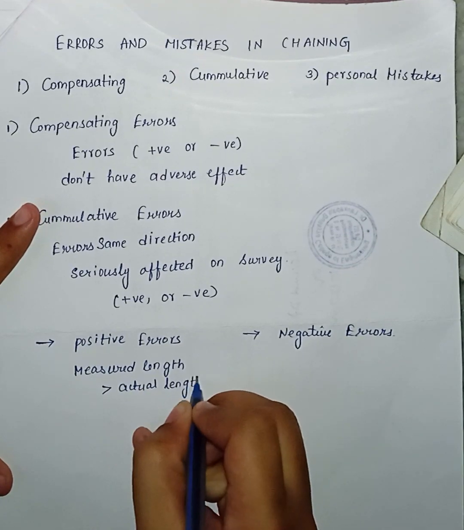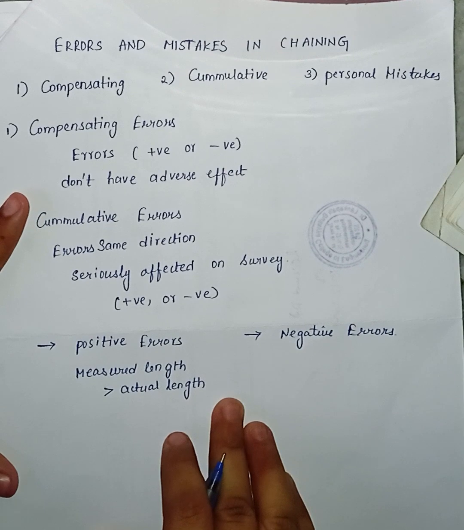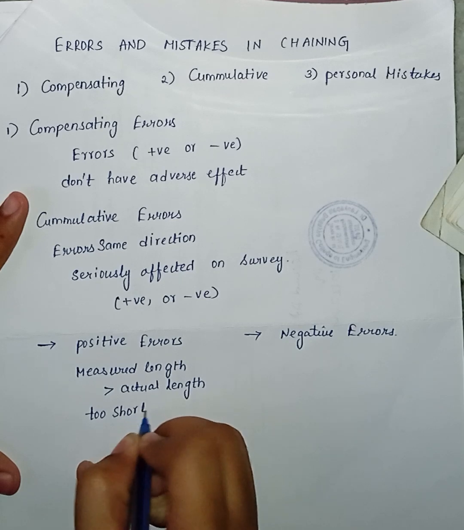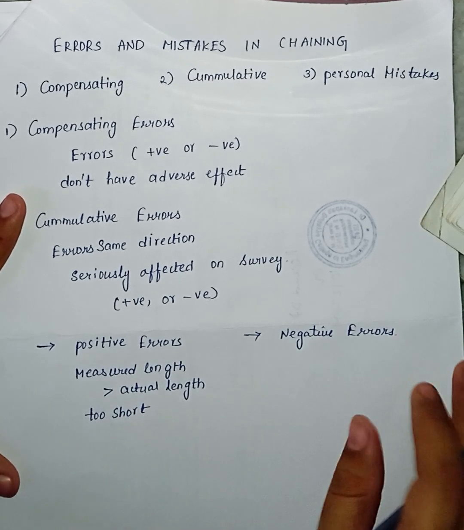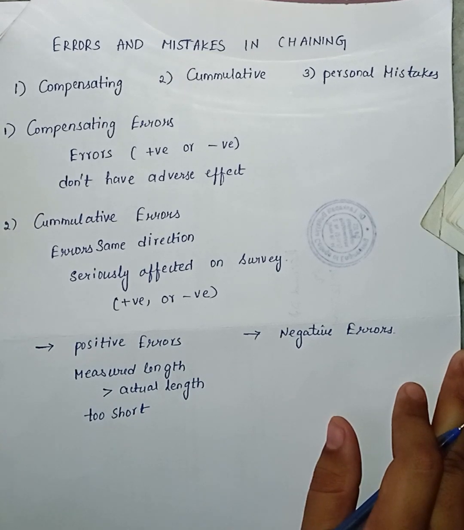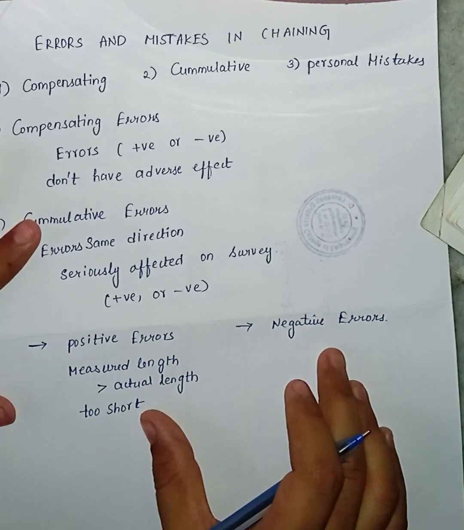Whenever the measured length is more than the actual length, then the positive error may occur. In positive error, the chain will be too short. What are the reasons for the positive error? Whenever the length of the chain or tape is too short, whenever there is some improper ranging of a line, whenever there is bad straightening of a chain, slope correction not being applied, or whenever there is a sag in the chain. These are the reasons for positive error.